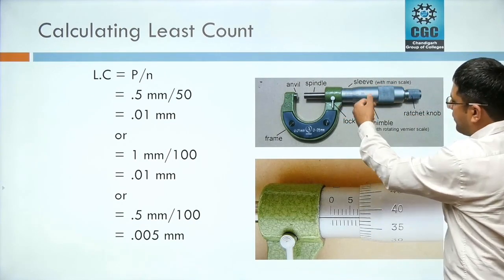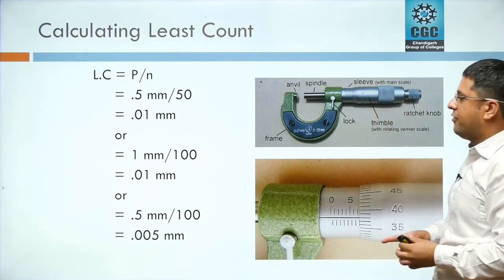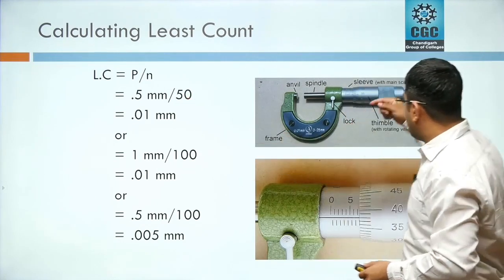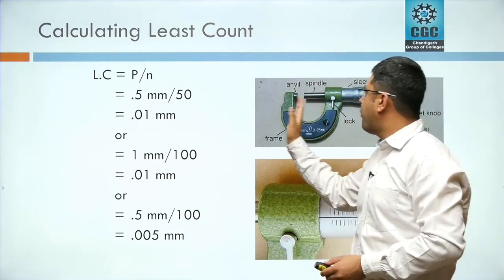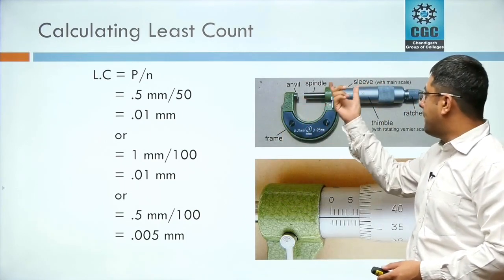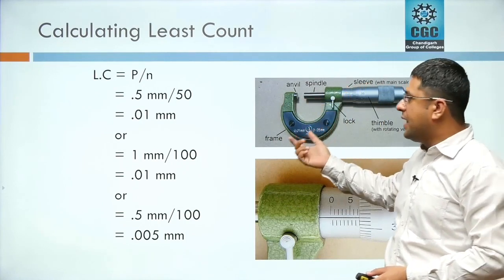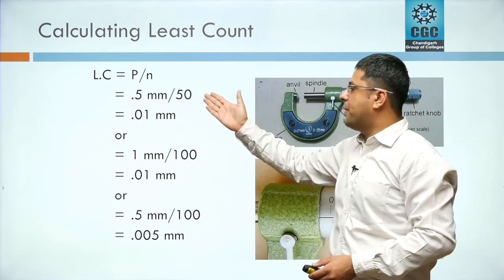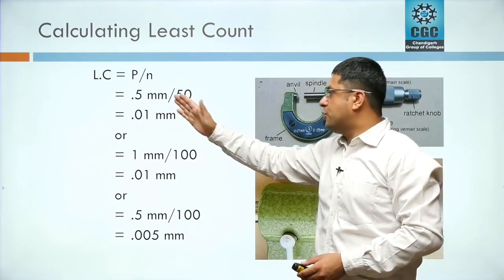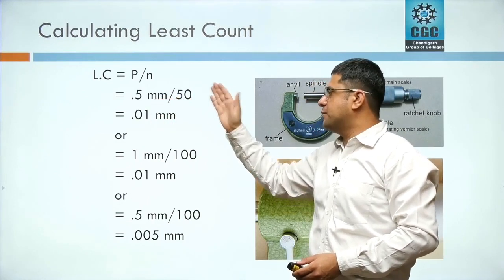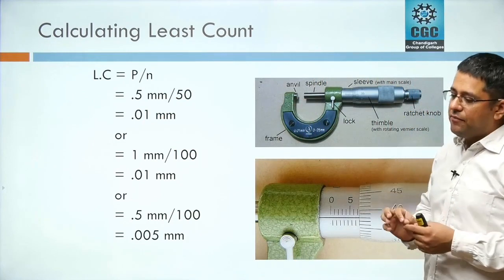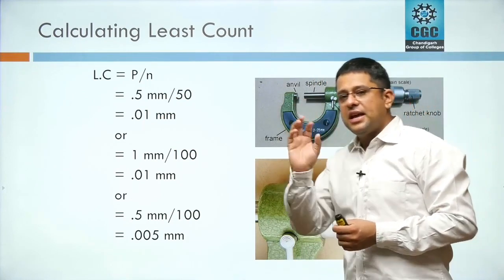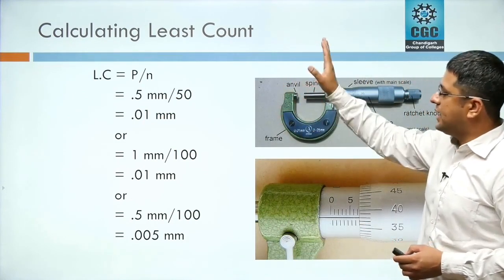So the number of divisions on a thimble is 50 in this case. And when you rotate this thimble by 360 degrees, this spindle will advance 0.5 mm. That's why its pitch is 0.5 mm. We are dividing pitch by the number of divisions on the thimble here. So 0.5 divided by 50 comes out to be 0.01 mm. This is the minimum reading which we can measure using this device. So that's why it's known as least count.